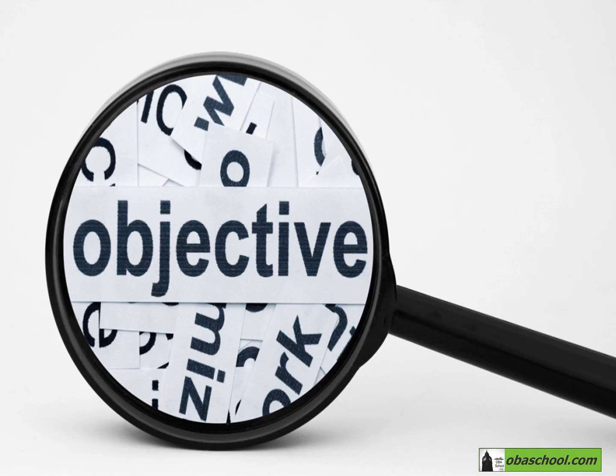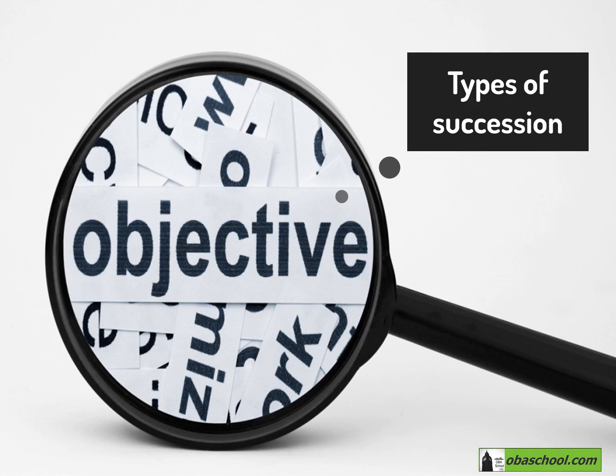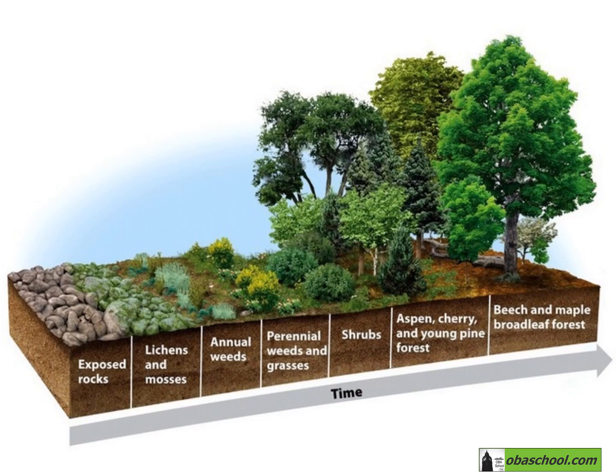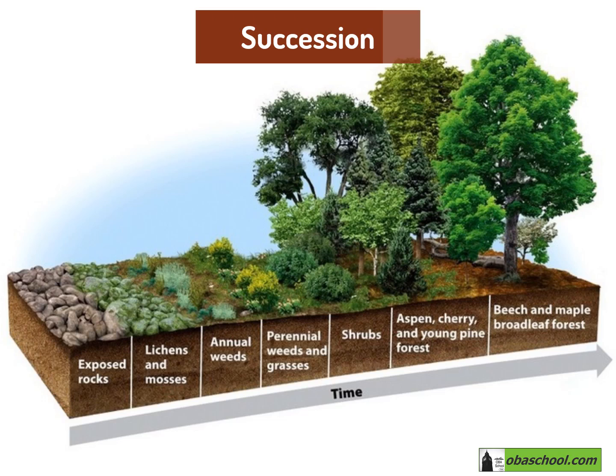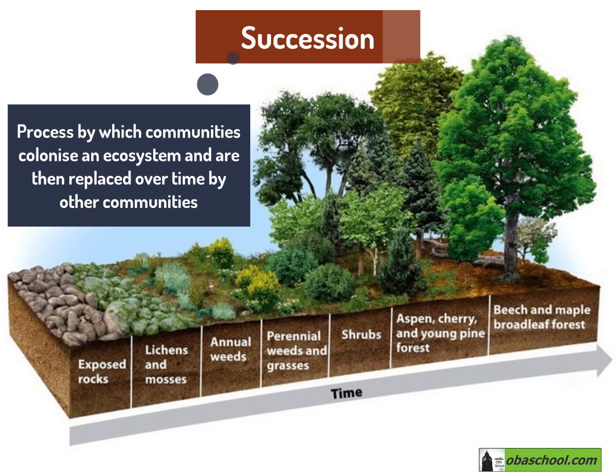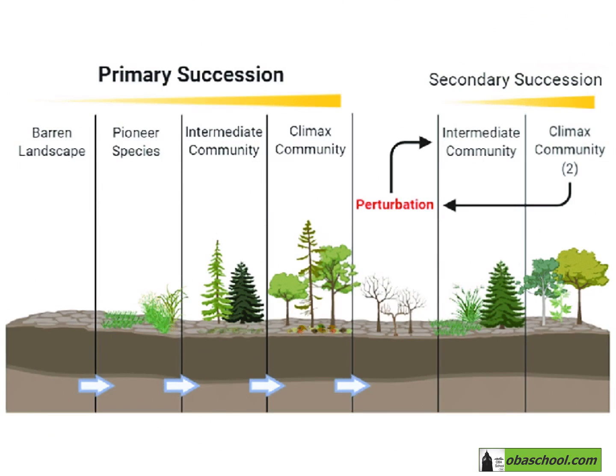In this video, we are going to explain the types of succession. So we agreed that succession is the process by which communities colonize an ecosystem and are then replaced over time by other communities. And we have two types of succession: primary and secondary succession.